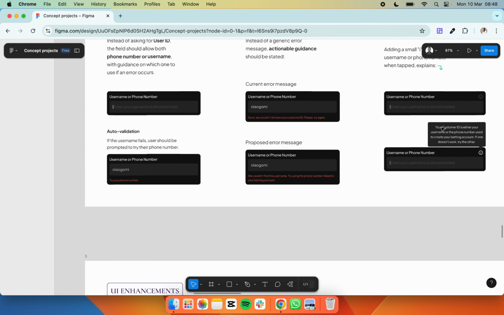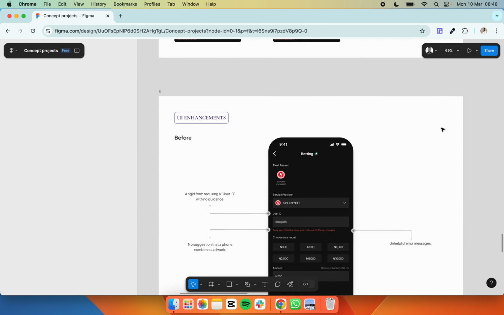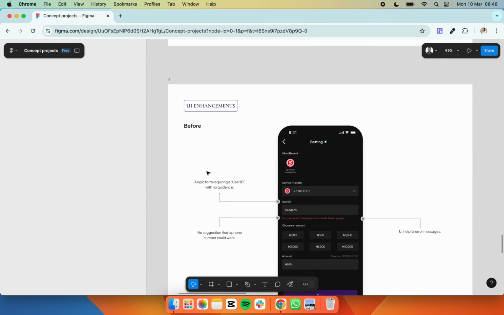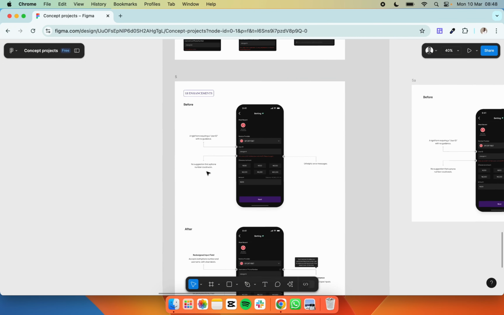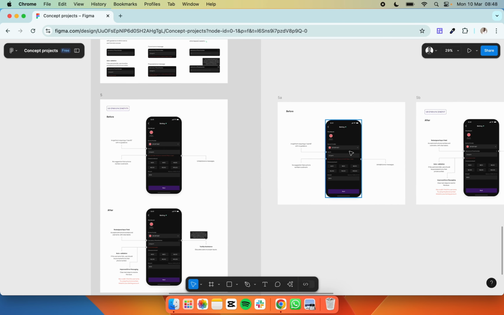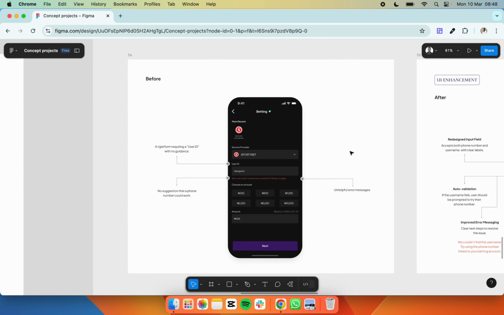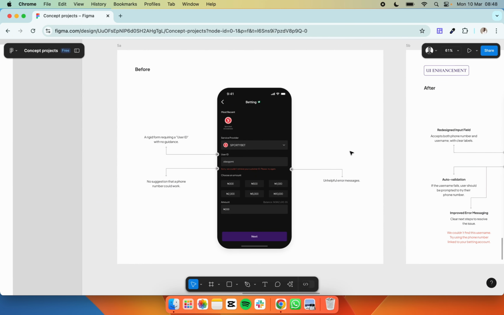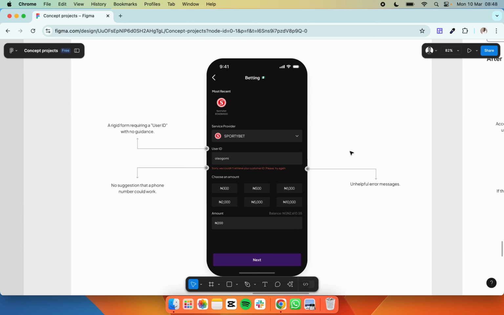So here are three concepts, and here we have the UI enhancement. Currently, this is the before. I did something while I was trying to share this online. This is the two together. So if you look at before, this is the user, this is the interface. I redesigned it, still the same thing, nothing changed out of it. I just don't want to use the screenshot to work with it. I just want the UI to be very clean, so when I share it online, it won't just look somehow.